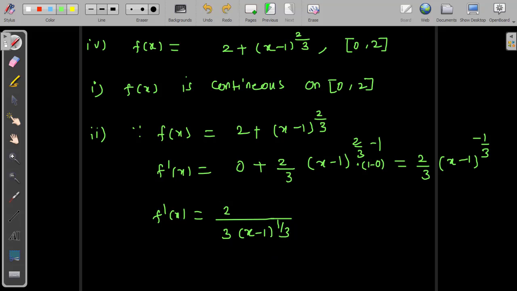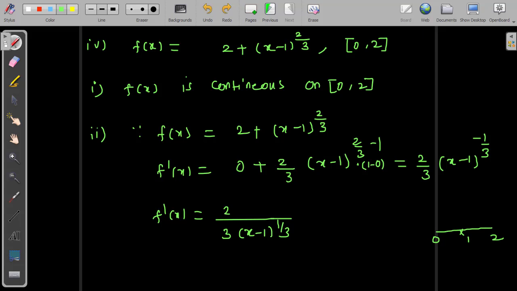So you have to check the possibilities. Here we have 0, again we have 2, and in between we have 1 as the integer, one possible case. If you plug in 1, 1 minus 1 is 0, so 2 by 0 is infinity. If we get infinity, we can say the function is not differentiable at x equal to 1.